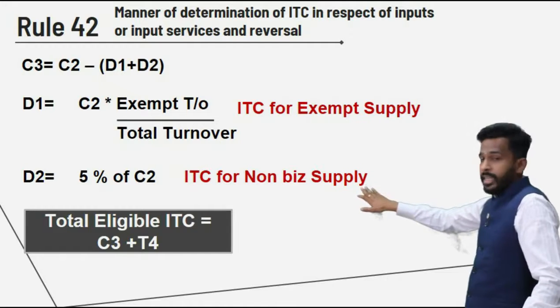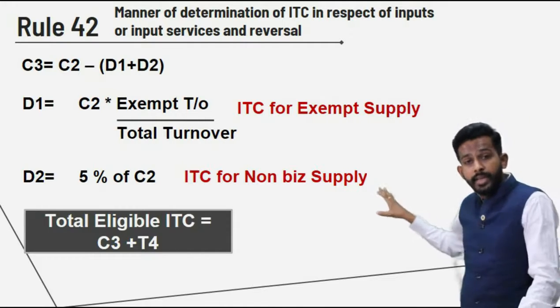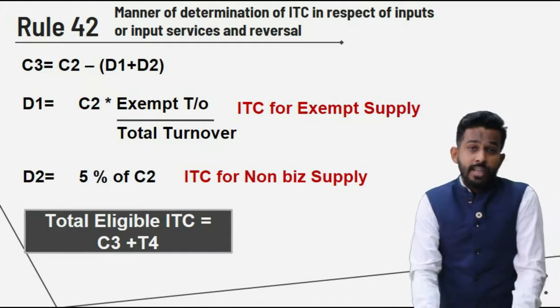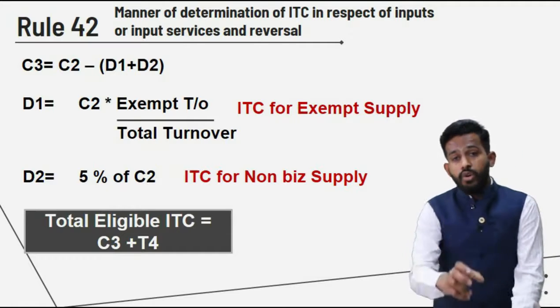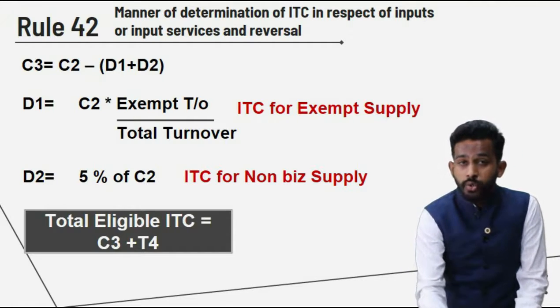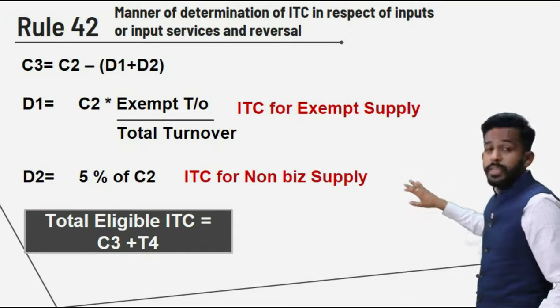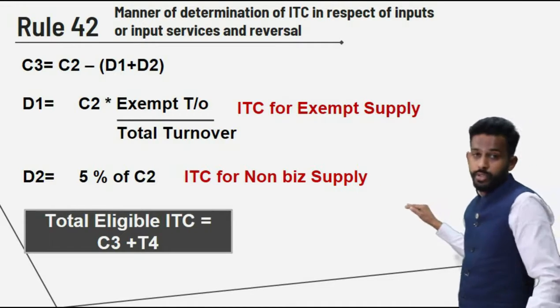So after deducting the sum of D1 and D2 from common credit, you get C3, that is eligible credit, friends. This is the credit out of the common credit which is allowed to you, and D1 and D2 is the credit which needs to be reversed.